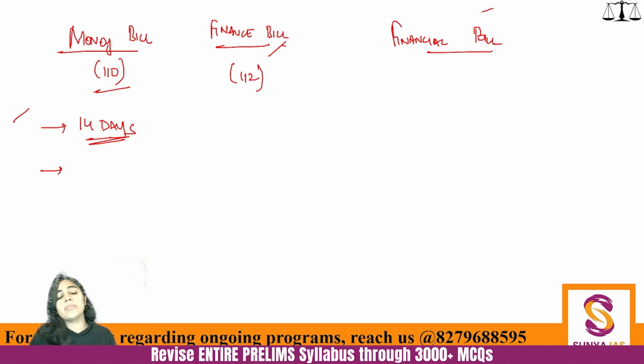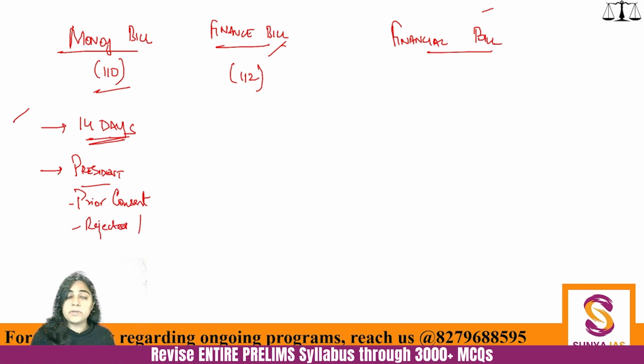Another thing: what is the prerogative of the president? First of all, a money bill will be introduced only with the prior consent of the president. Second, a money bill can be accepted, of course, but it cannot be sent back. This is very important. And why can it not be sent back?